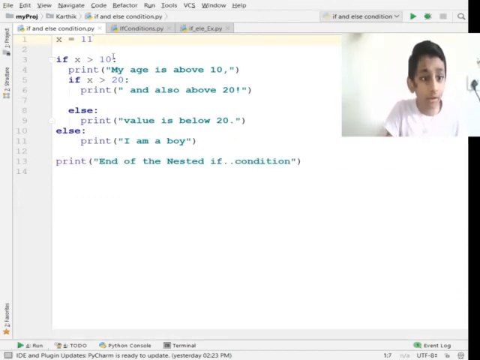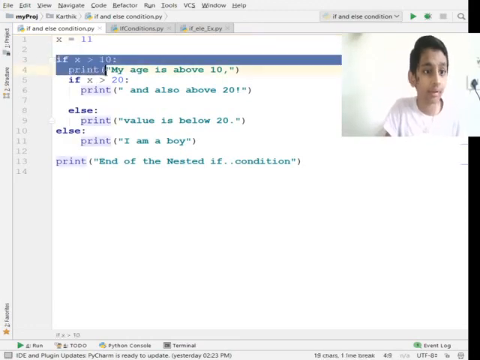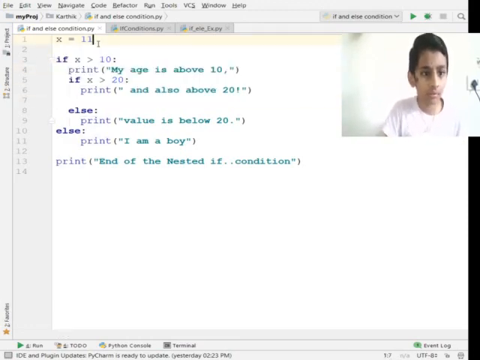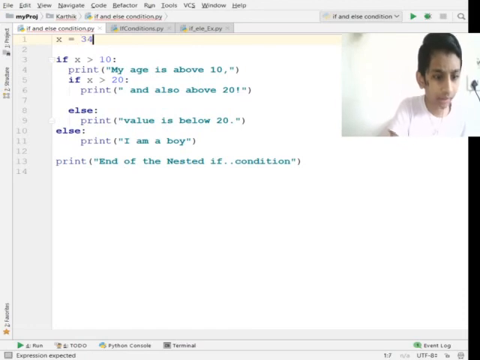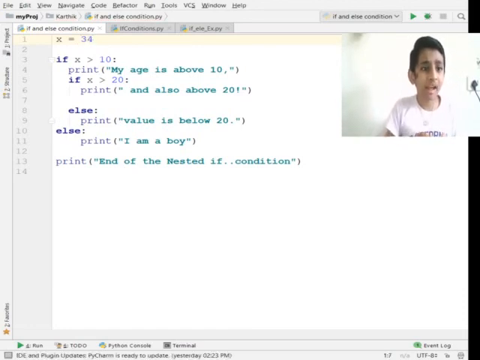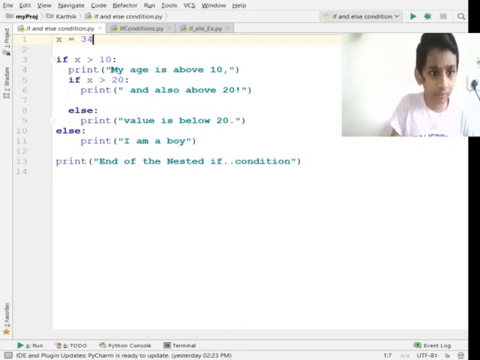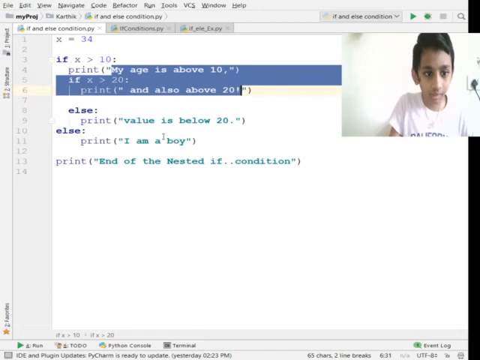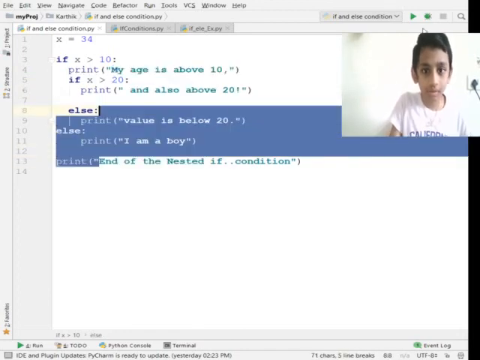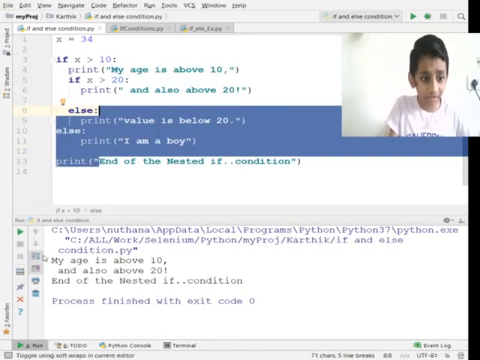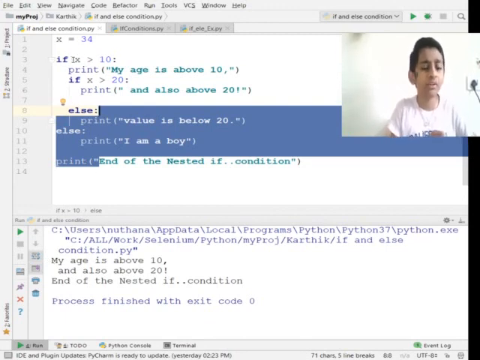But if I keep both conditions true, this if and this if, so 34, x is greater than 10 and even x is greater than 20. So if I execute it, it executes this, this and this. As I said, it came as both of the conditions are correct, as 34 is greater than 10 and 34 is greater than 20.